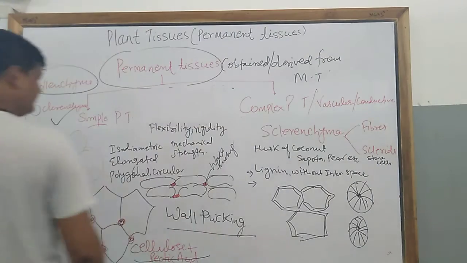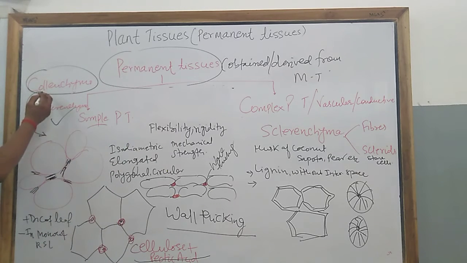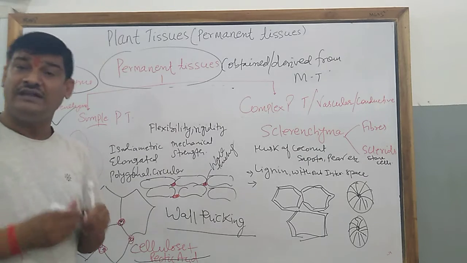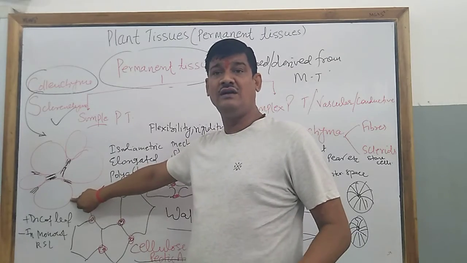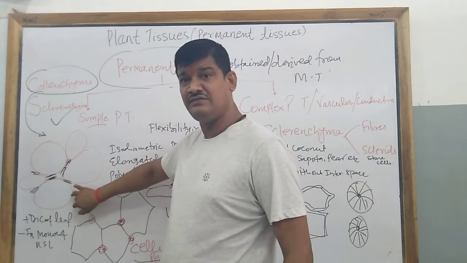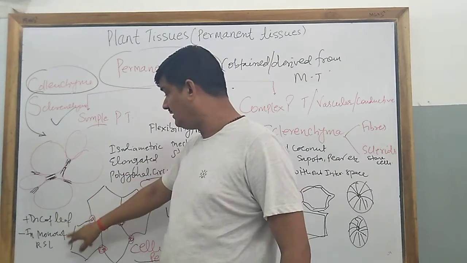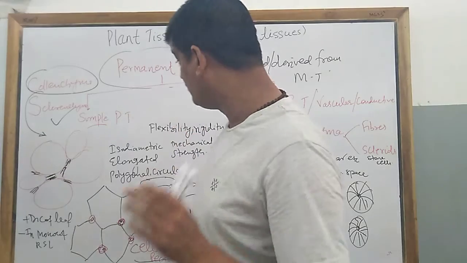Another important thing is the function and where they are found. These collenchyma cells are normally present in the dicot leaf and are absent in the monocot root, stem and leaf. So this structure is absent in the monocot leaf and stem and also root.